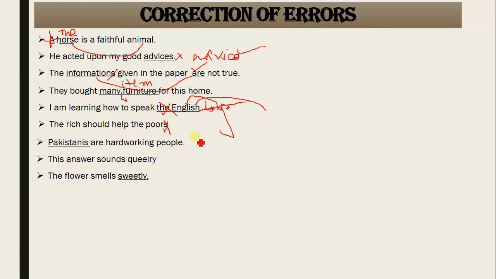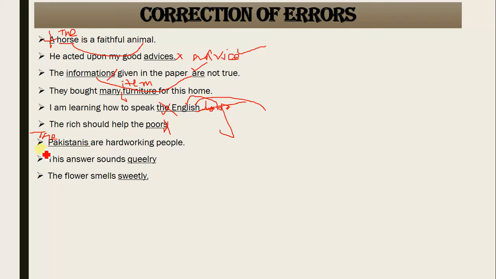Pakistanis are hard working people. You know that Pakistanis is derived from the proper noun Pakistan. So Pakistanis would be a proper adjective derived from the proper noun Pakistan. First of all, with all the proper adjectives, always you go for article the: the Pakistanis, the Indians, the Africans.